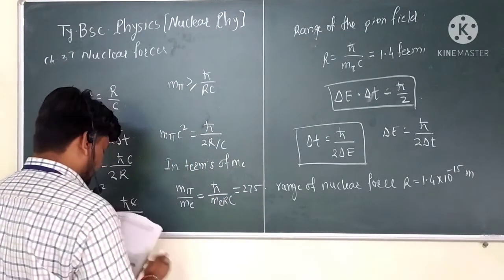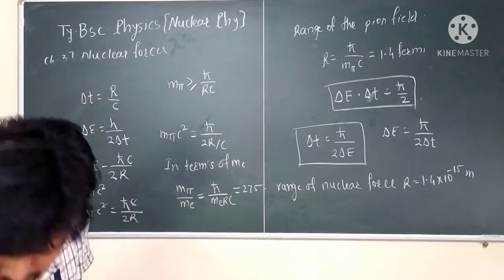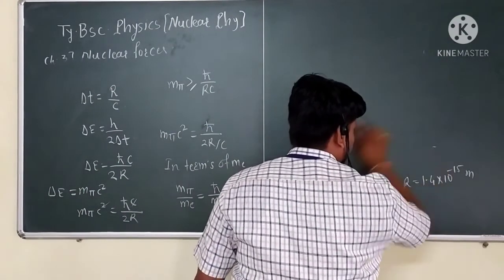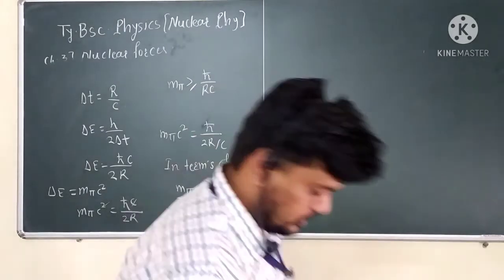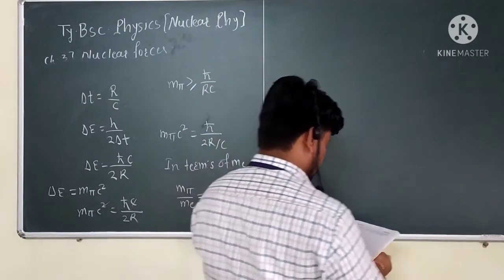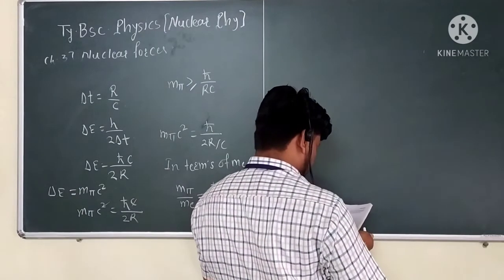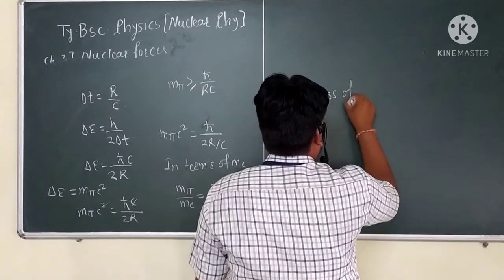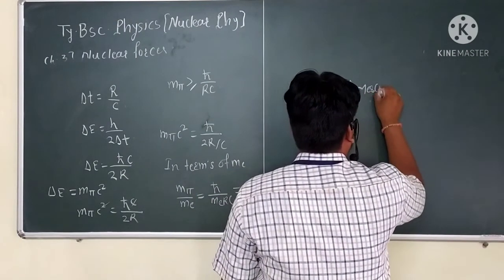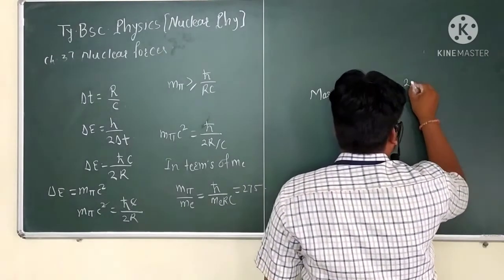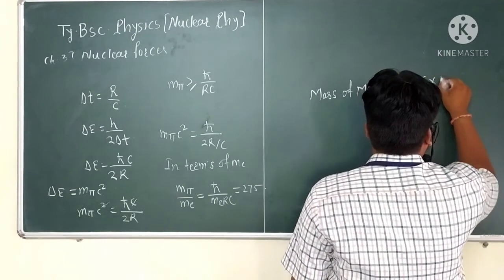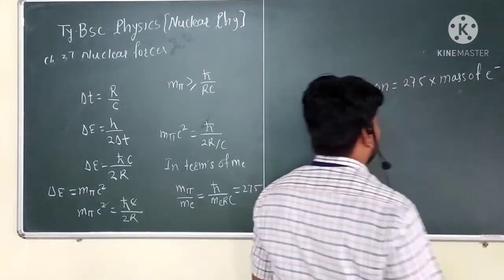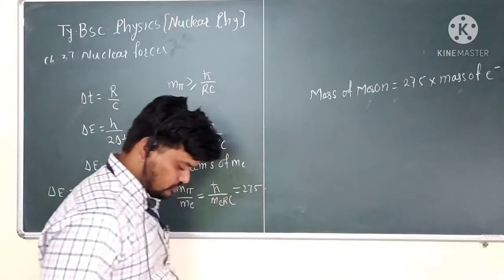So the mass of the meson, in terms of the electronic mass, is 275 times the mass of the electron. That is the value of the mass of the meson.